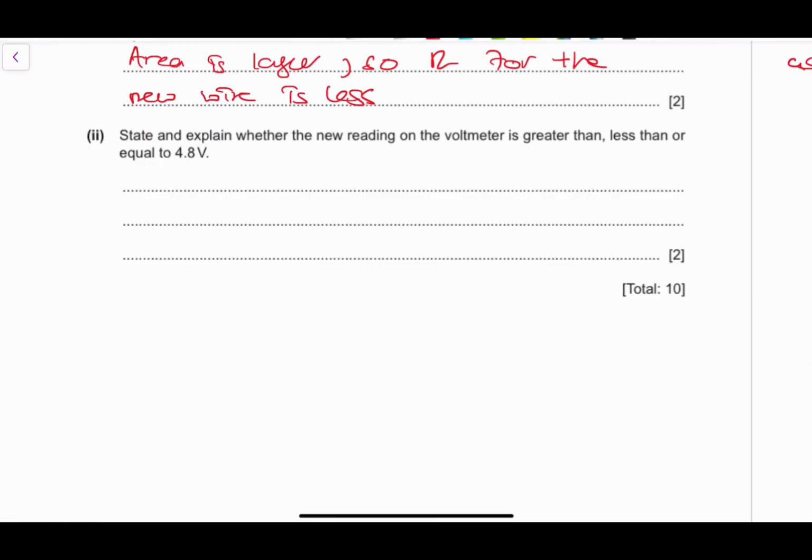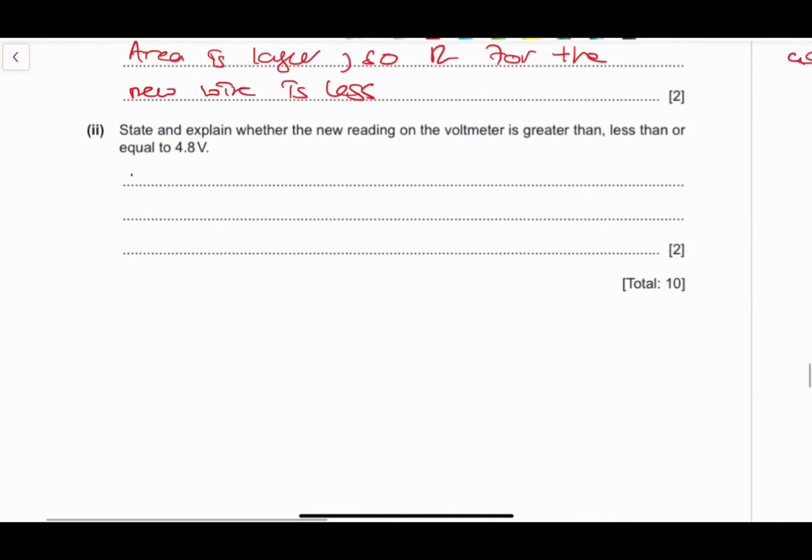The last question, we've been asked to state and explain whether the new reading on the voltmeter is greater than, less than, or equal to R. So think about this, right? The resistance decreases. So the resistance across the heater is actually decreasing, right? What does this mean?